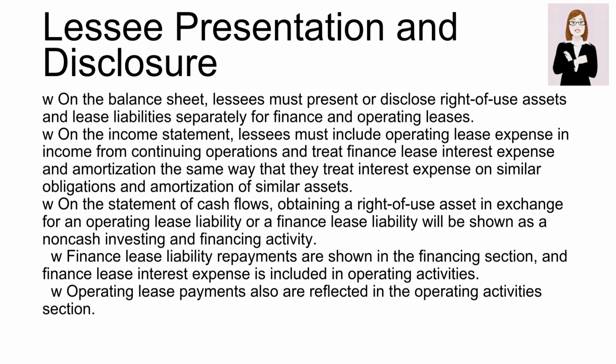Lessees must present right-of-use assets and lease liabilities separately on the balance sheet for both finance and operating leases. Operating lease expenses appear in income from continuing operations. Finance lease interest and amortization are treated like similar obligations. On cash flows, right-of-use assets are non-cash activities, with finance lease repayments in financing and interest in operating activities.